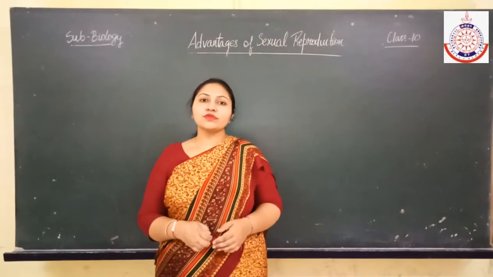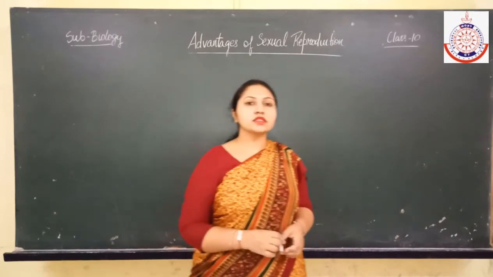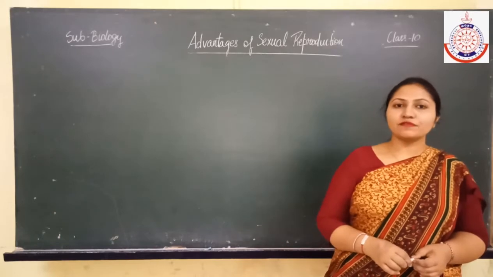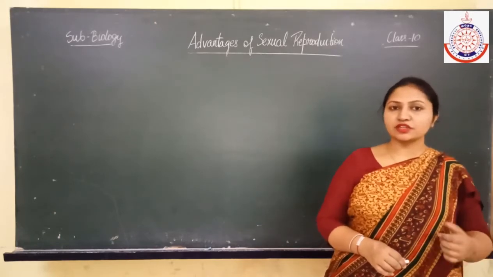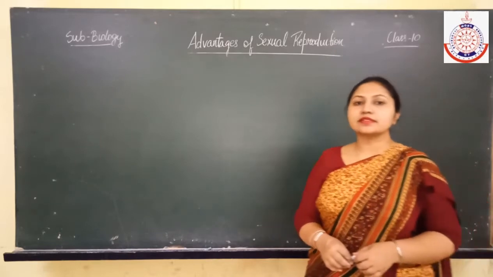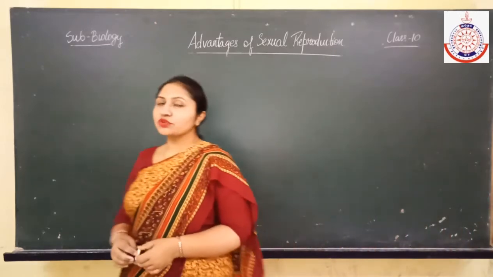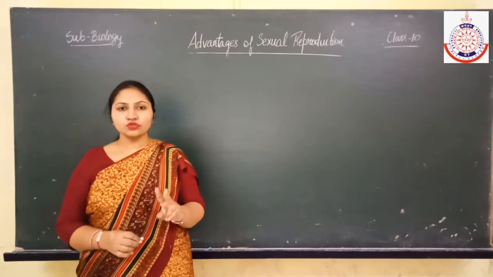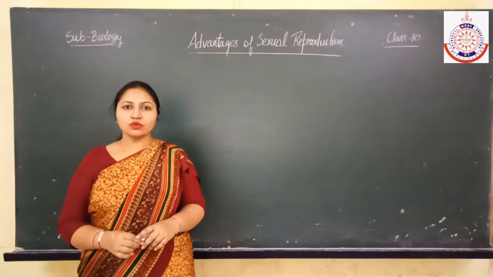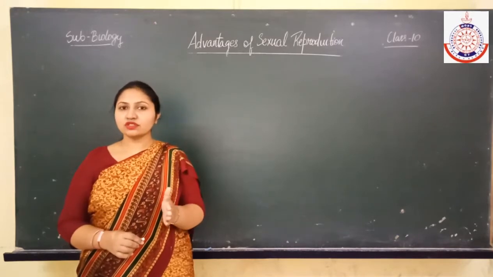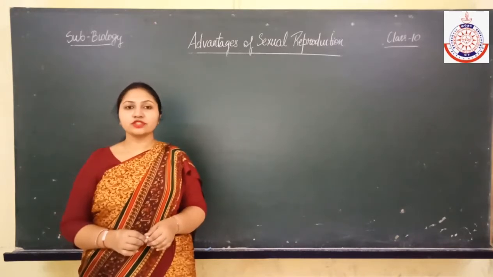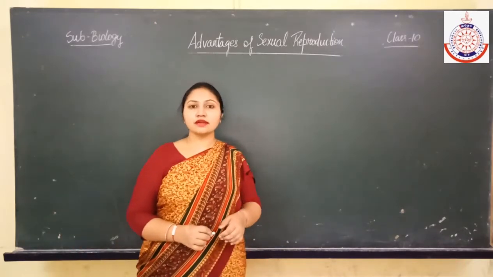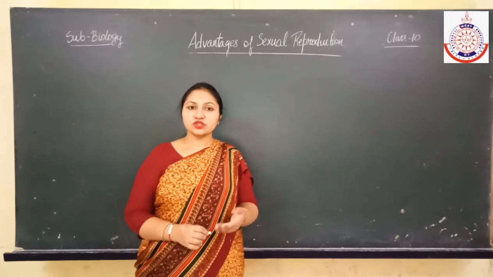So children, now we will discuss the advantages of sexual reproduction over asexual reproduction. As we already discussed, in asexual reproduction only one parent is involved, but in sexual reproduction two parents are involved. Because of that, only slight variations come in asexual reproduction, but in sexual reproduction more variations come.